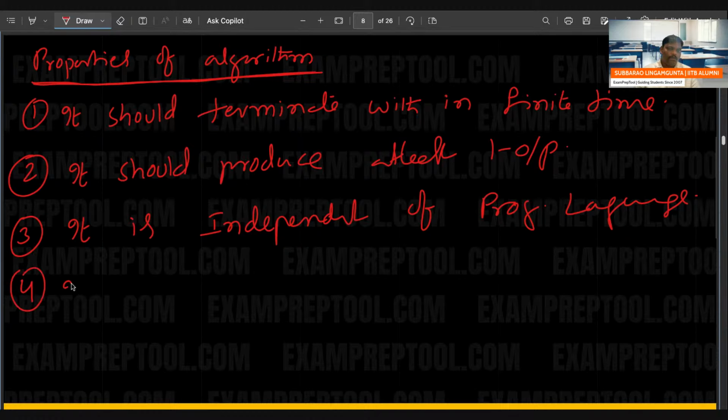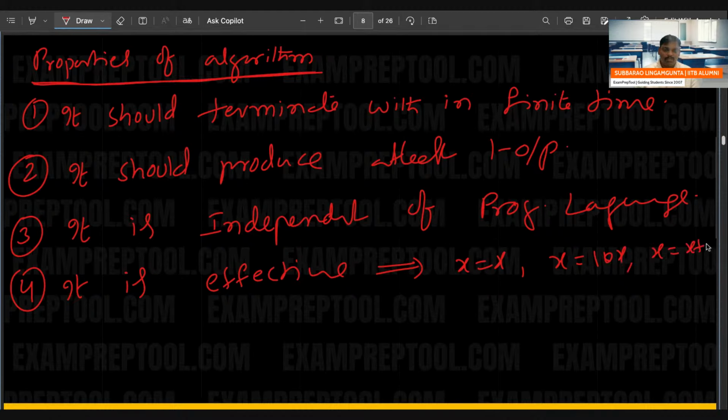Fourth one, it is effective. It is effective in the sense that you should not write in your algorithm something like X is equal to X, or X is equal to 1 into X, or X is equal to X plus 0. That is unnecessary. These kinds of things you can avoid. An algorithm should be effective.